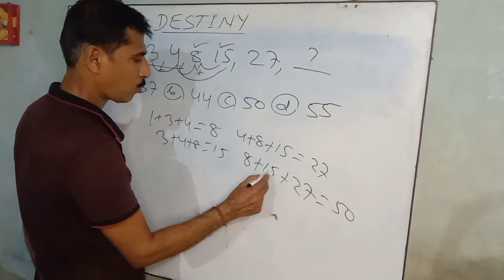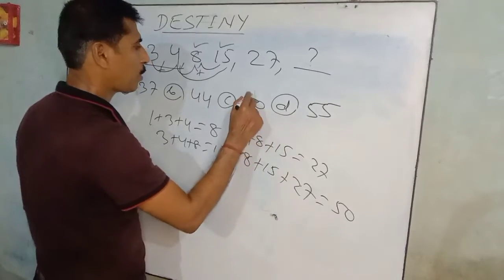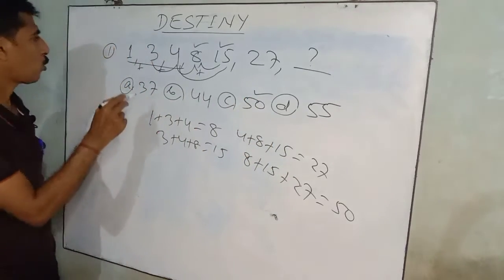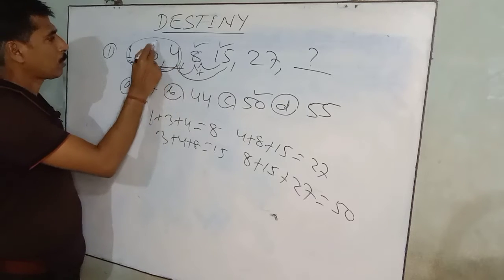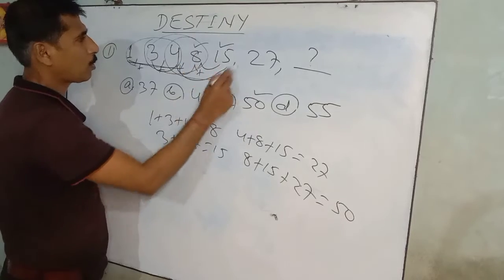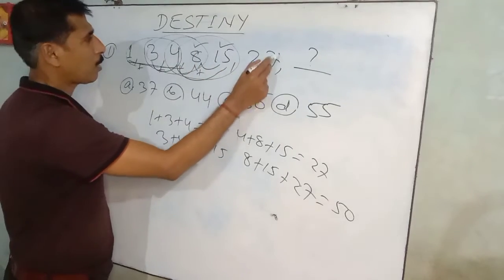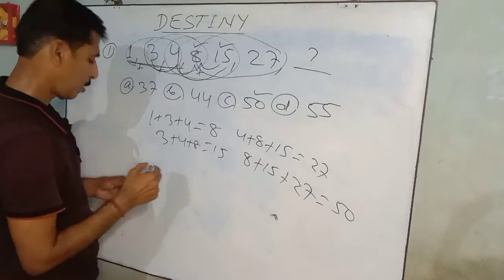So the answer is 50. Add the consecutive 3 numbers, and that is the next number.